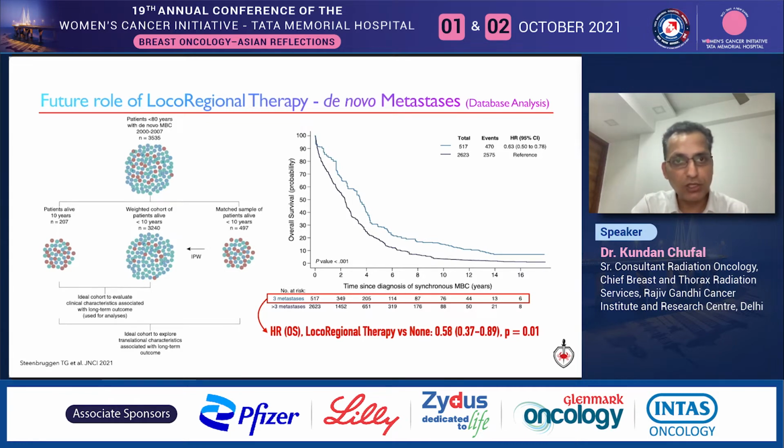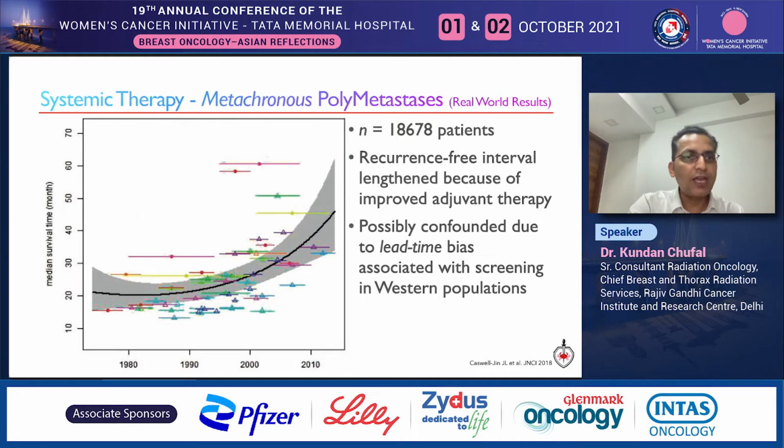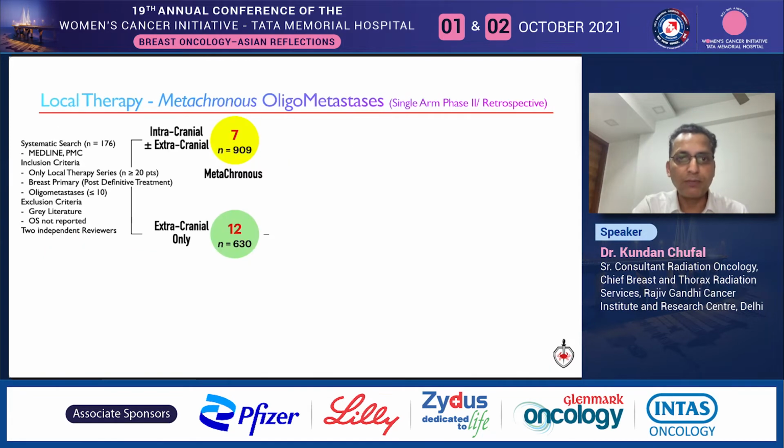So shifting our attention to metachronous oligometastasis now, I again present the real world results with systemic therapy in metachronous metastatic setting, and if we superimpose the curve from the de novo metastatic setting, it is clear that these patients experience a slightly longer median survival, and in more recent decades the curves are separating even further, implying a longer recurrence-free interval with improved adjuvant therapies.